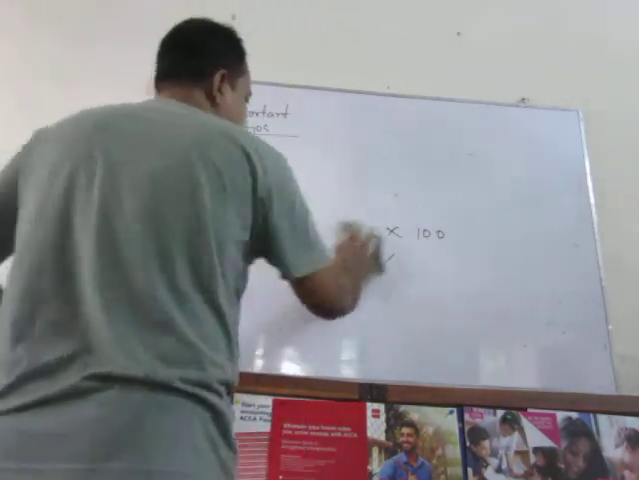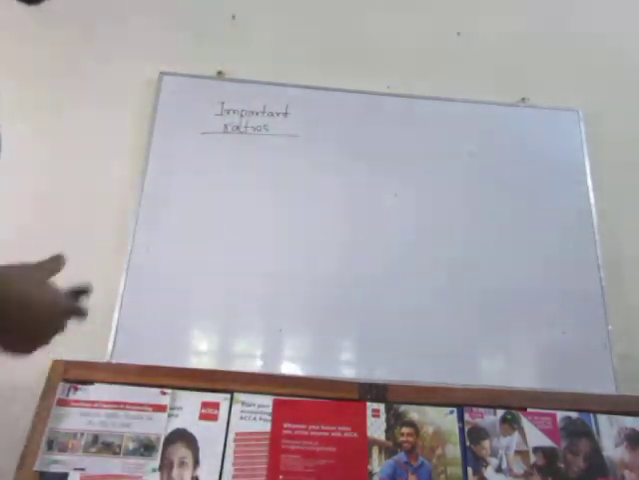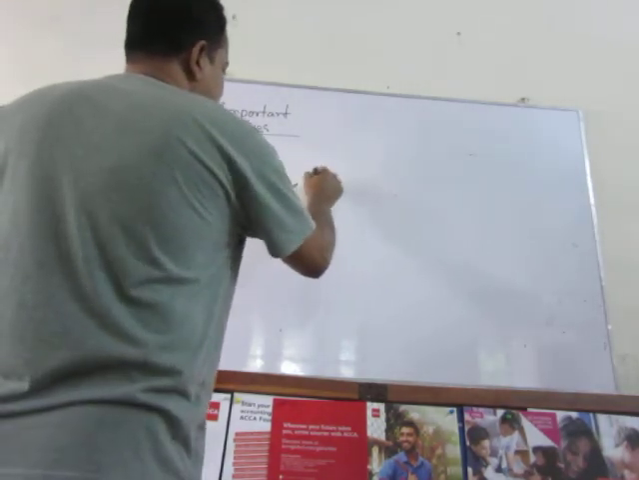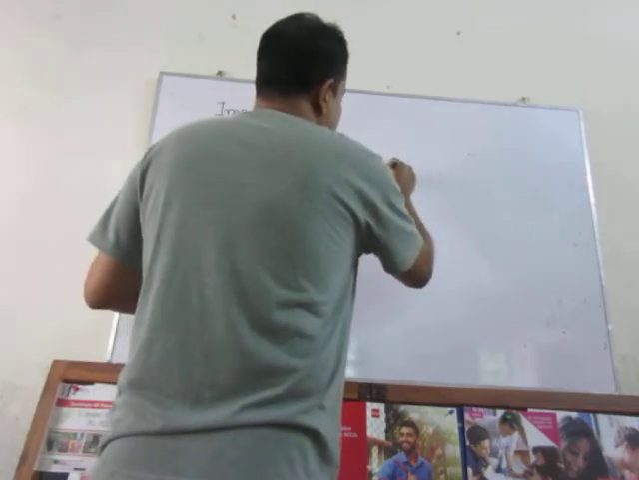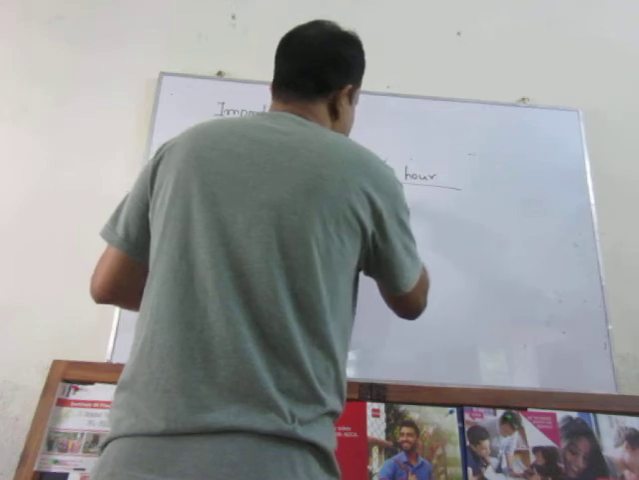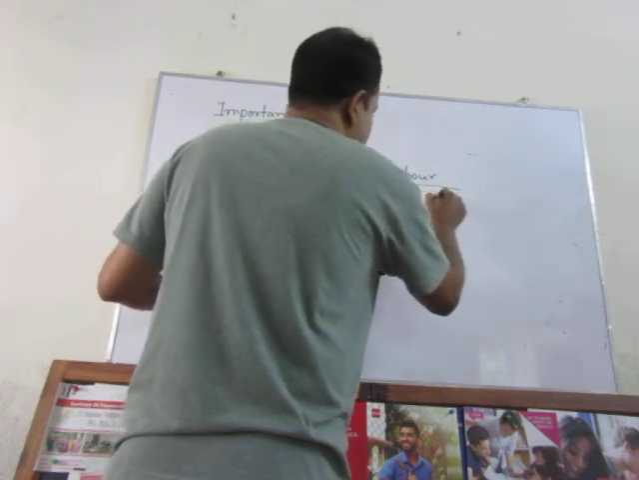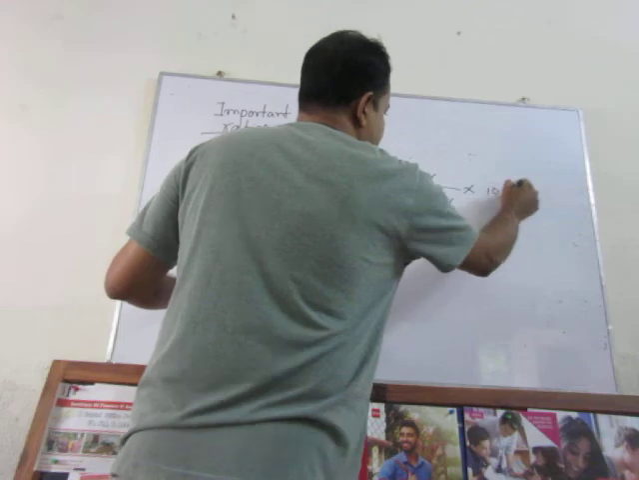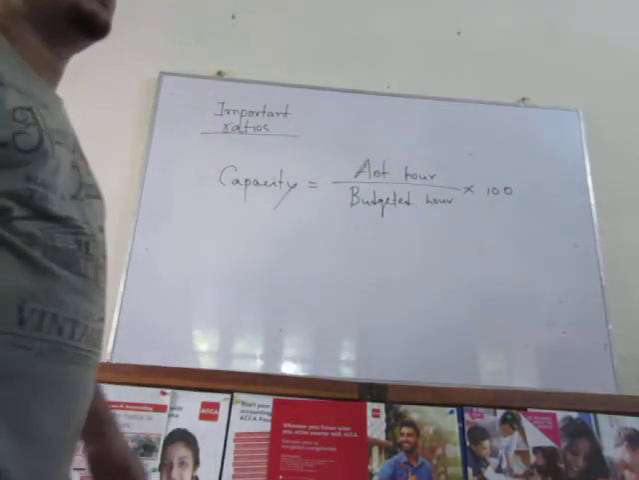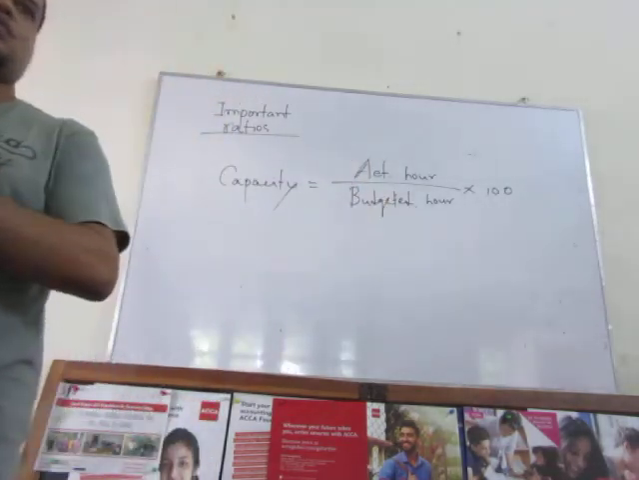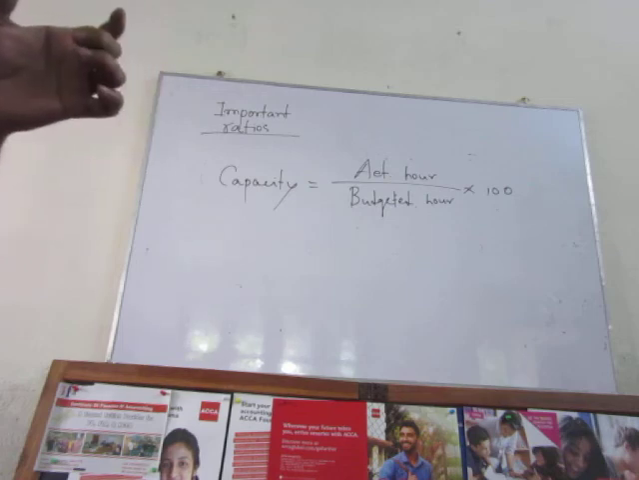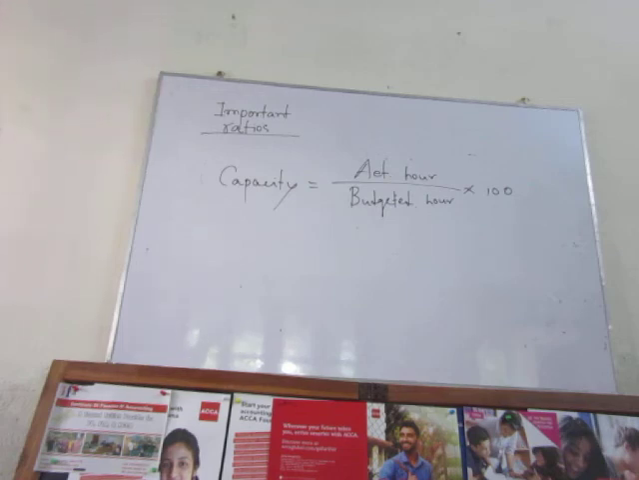Then capacity. Capacity means actual hour divided by budgeted hour into 100. Capacity represent within the existing labor forces what percentage is used for doing a kind of activity and what percentage or what portion remain inactive.